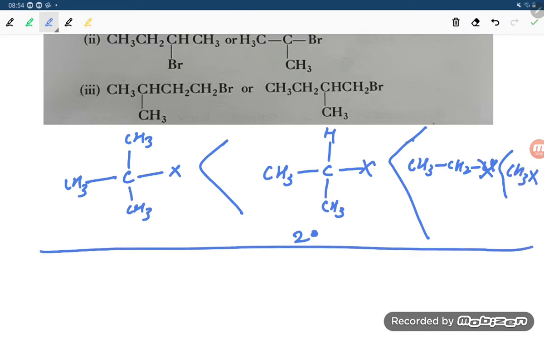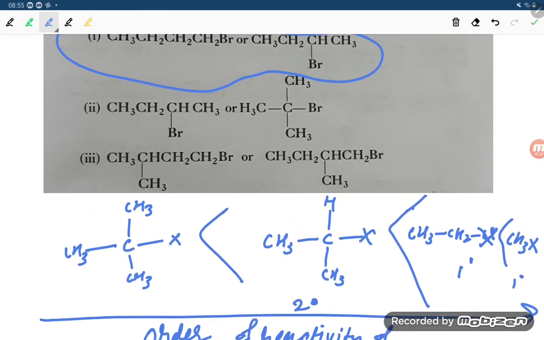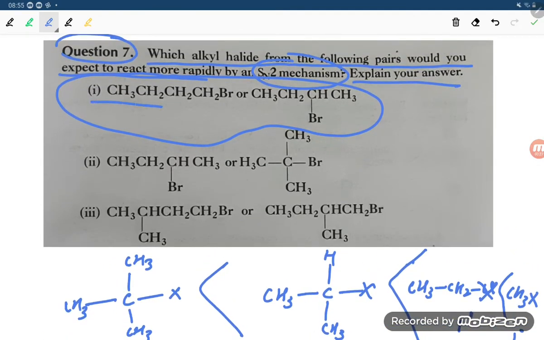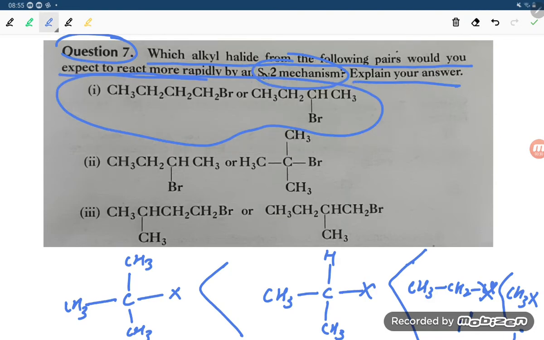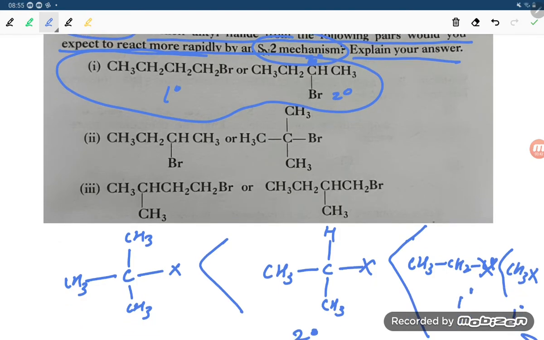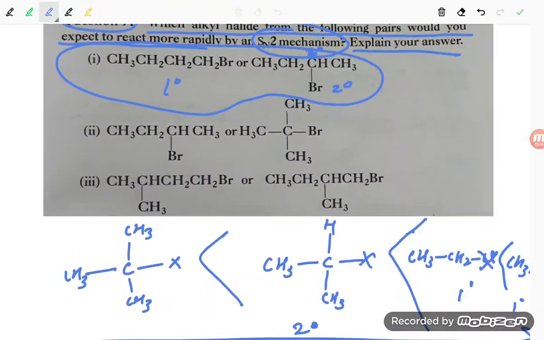So dear student, this is the order of reactivity of the SN2 reaction. This is 1 degree, student, and this is also 1 degree. So this is the question they have given. If you check, this carbon is 2 degree and this is 1 degree. If you are talking about the first question, let us draw the first one.